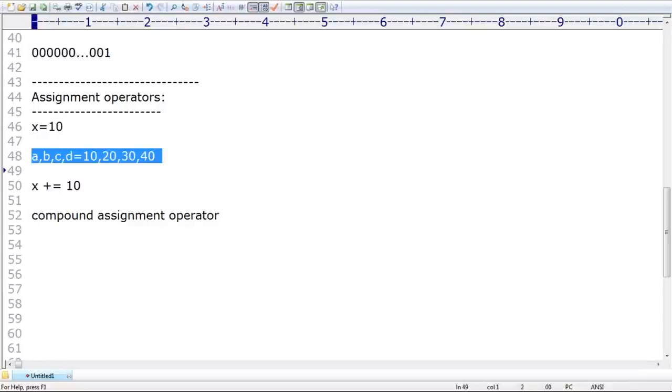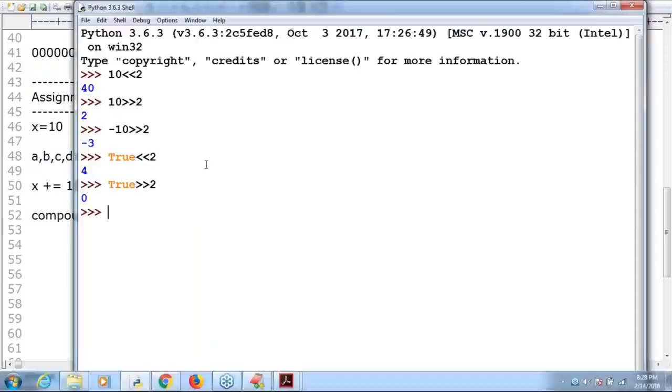Sir, the number of variables is 4, but here you provided only 3 values. Then automatically Python is going to give an error. Remember that. Here, as many variables as there are, that many values must be required. Let me cross check. A, comma, B, comma, C, comma, D is equal to 10, comma, 20, comma, 30, comma, 40.